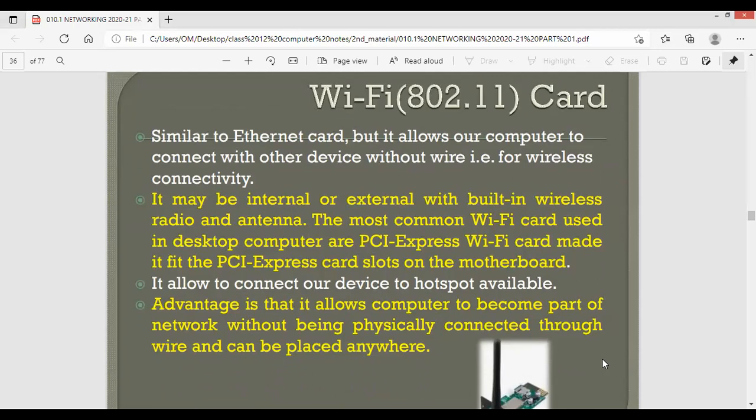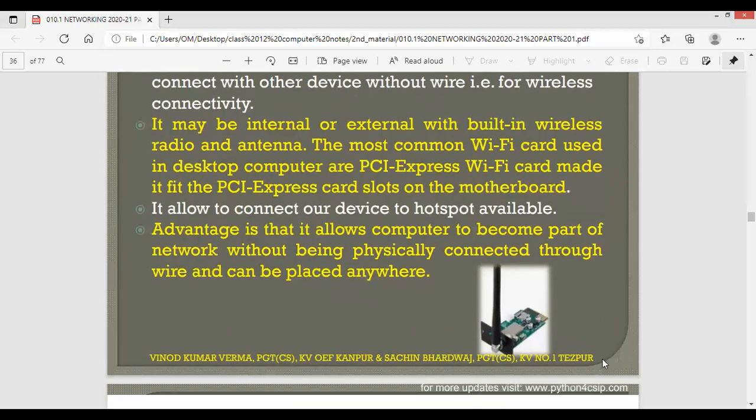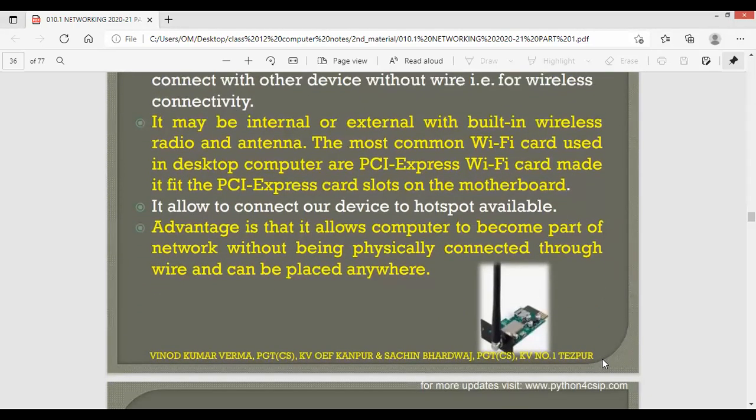It is similar to an Ethernet card, but it allows a computer to connect with other devices without wire. So basically, Wi-Fi cards will be used only when they are using wireless connectivity. Now, a Wi-Fi card could be internal, it could be external. Internal, most computers and laptops now come embedded with these Wi-Fi cards.